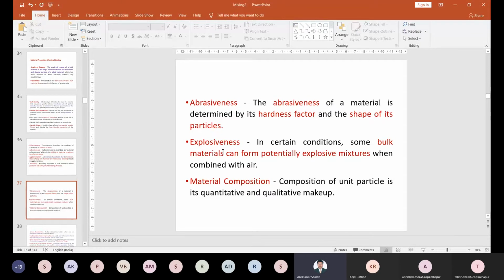Then explosiveness is one of the conditions. If I add one or two materials at a time, there are chances of an explosive mixture, right? One such material may be potassium dichlorate. Potassium dichlorate is a powder. If you mix it with other substances, there will be chances of interaction in between, and chances of explosion. And when combined with air, this is also possible. So this type of material cannot be mixed properly and it creates a problem. Then material composition, what type of material it is, right? Depending on the material, it will also affect the mixing.